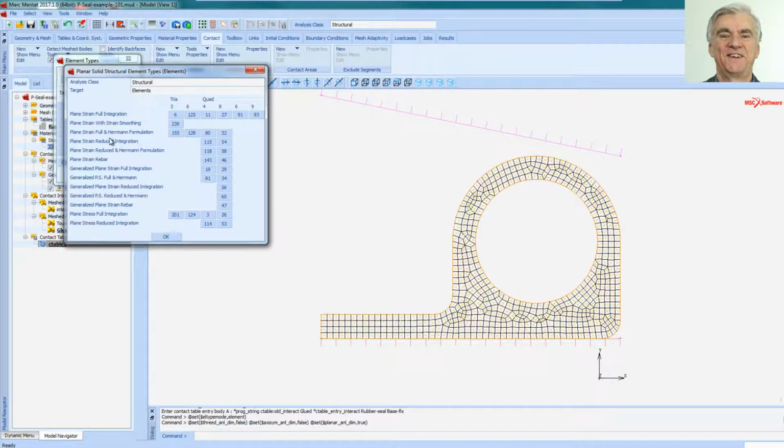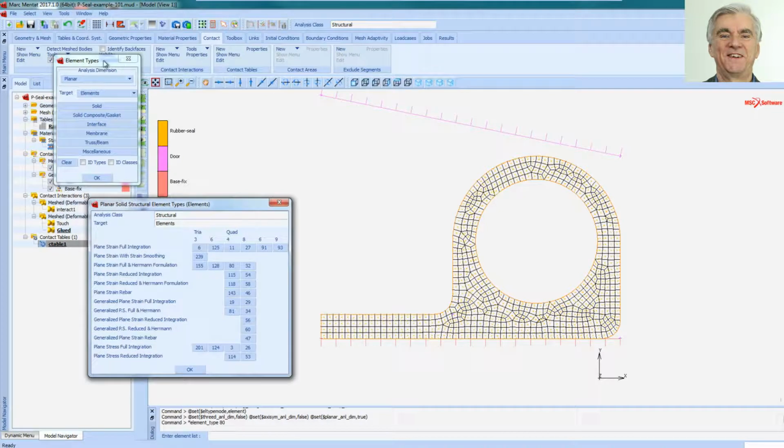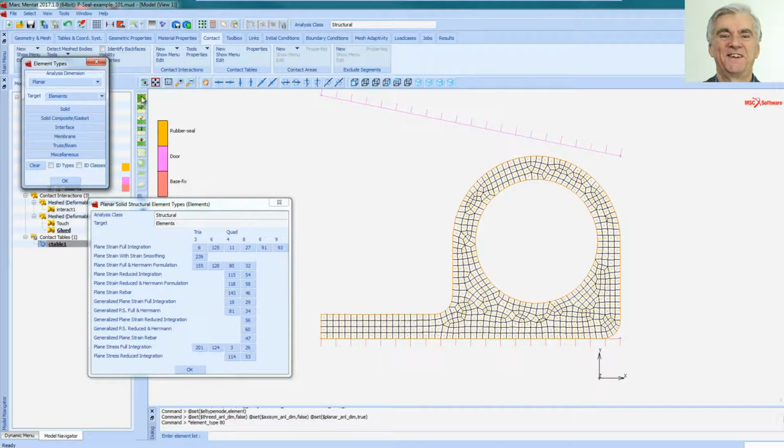It doesn't matter because we can still choose the element type here. So we want plane strain, full integration with Herrmann formulation, so that's number 80, and I'm going to click on the all existing elements for 80. So every element in the model is now that type.